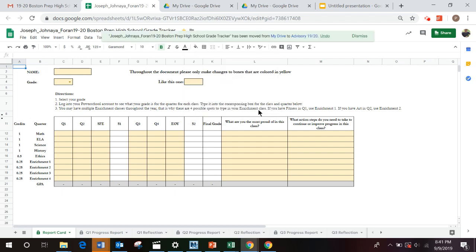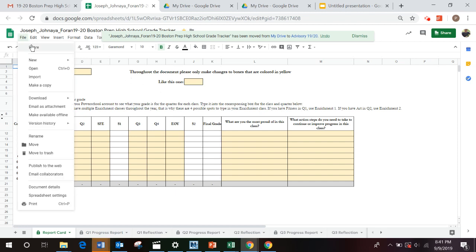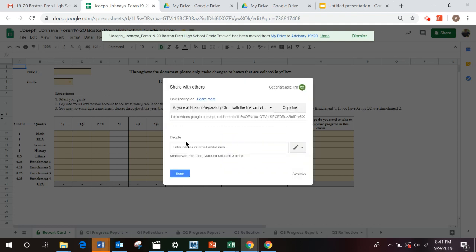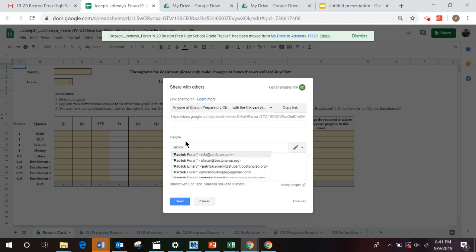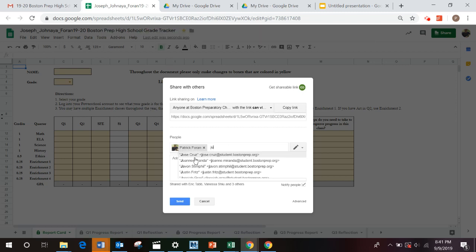Now that we know where we can find this document, we need to share this with our advisors and with our principal. So please hit File, Share. This is where we type in the name of our advisor and the name of our principal.